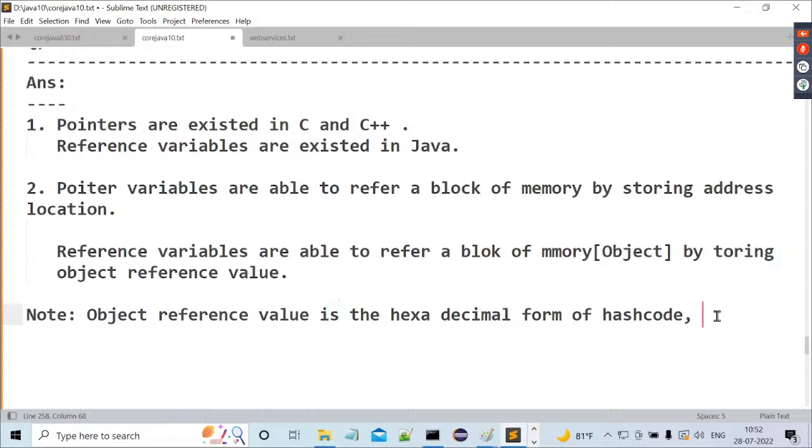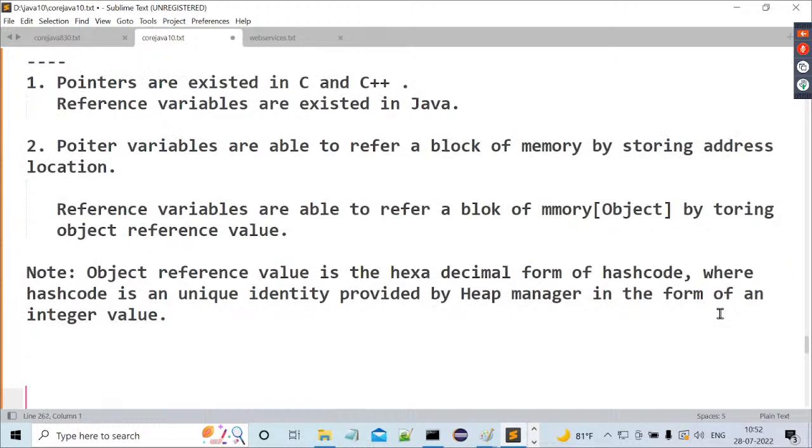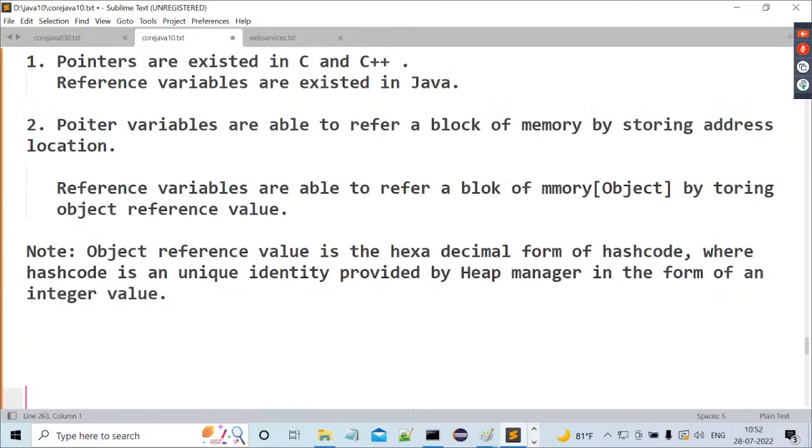Where hash code is what? Hash code is a unique identity provided by the heap manager in the form of an integer value. That's it. So by this we can conclude hash code is not an address location, reference value is not an address location, reference variable is not representing any address location. This is the second difference.